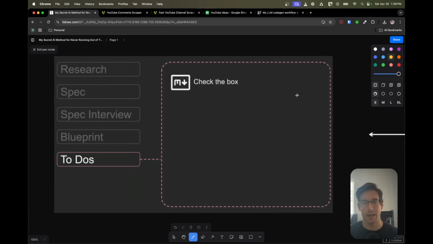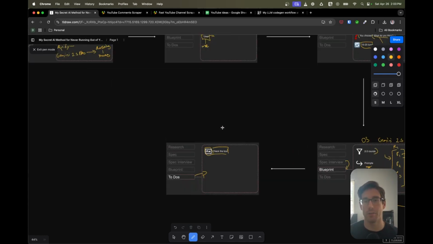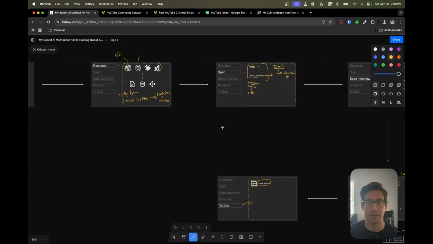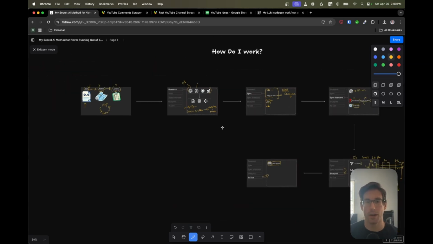And then lastly, after we have that, we'll then ask the smart model again, after it's finished writing the blueprint, to spit out a to-do list as well, and make sure that it puts it in Markdown. The reason we're putting it in Markdown goes back to the point previous, so we can check off the boxes as we go and make sure that we're bringing the AI back and forth between strategic and specific. And that's the overall process that I follow when I build applications. There's some minor nuances around debugging things and other things, but this is at a high level what I do.